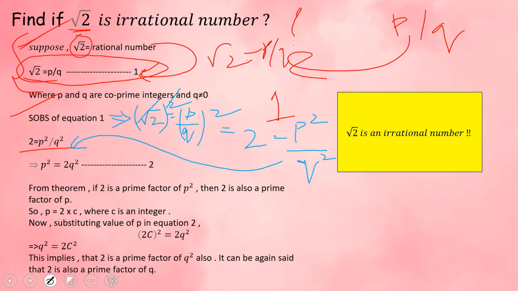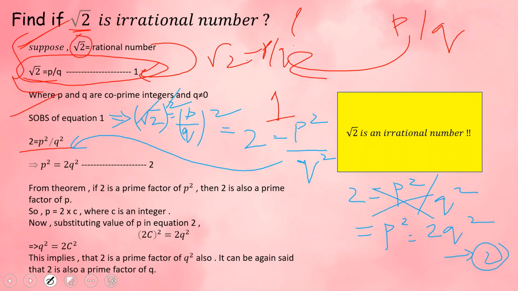When we simplify this, p is equal to p square by q square, you will get p square is equal to 2q square. Now how do we get this? Let us assume this is equation 2. How do we get this? Just cross multiply, children, you will get p square is equal to 2q square.